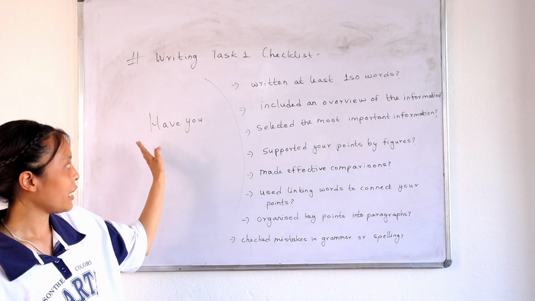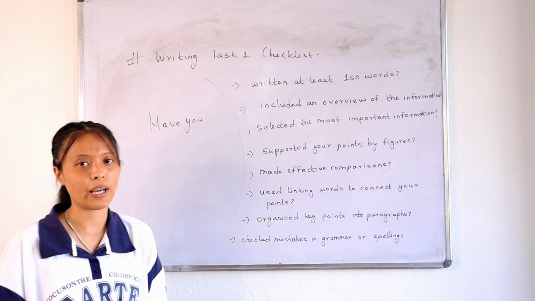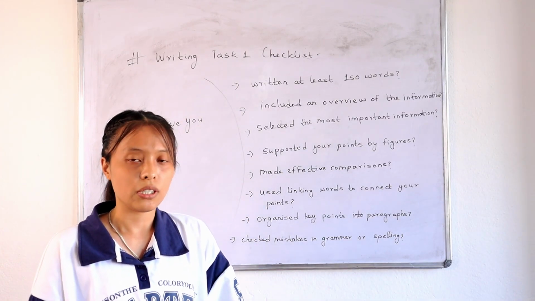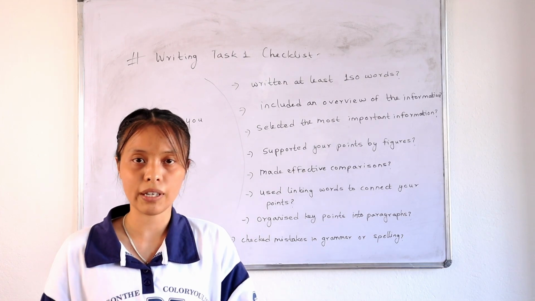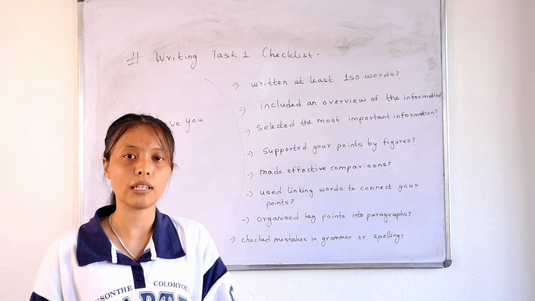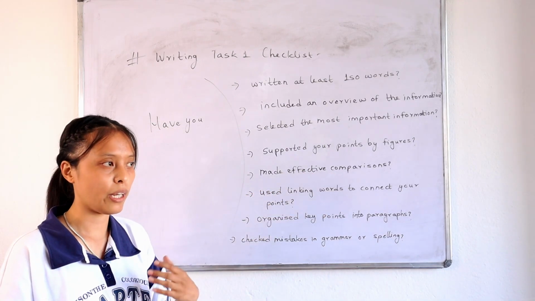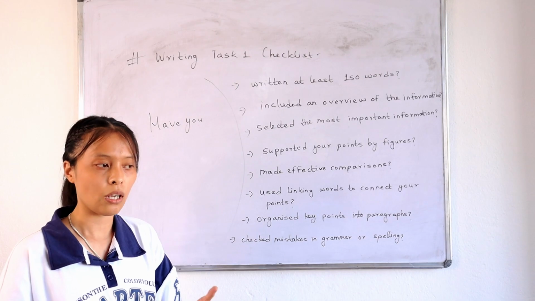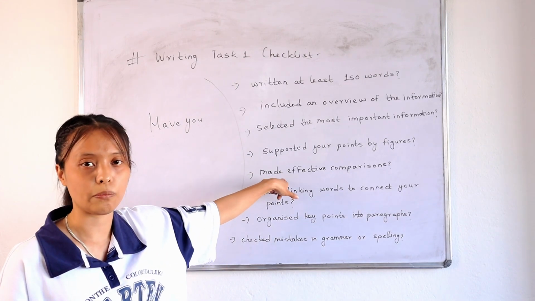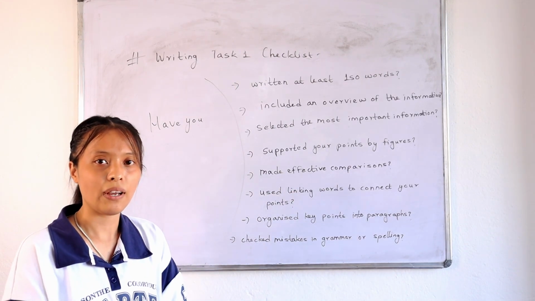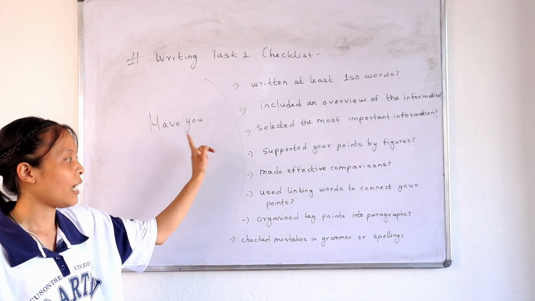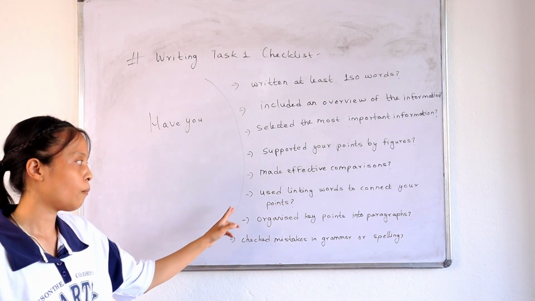Now let's talk about the next point, which is, have you made effective comparisons? Even in the question, you can see it says make comparisons where relevant in writing task one. So if you want to get a better writing score, then obviously you need to make comparisons. Wherever you can find any groups or data that you can compare, make sure that you use some comparative language.